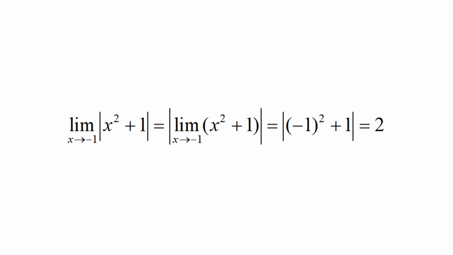In particular, the limit of absolute value of x square plus 1 as x approaches negative 1 equals absolute value of the limit of x square plus 1 as x approaches negative 1, which equals absolute value of negative 1 whole square plus 1, which equals 2.